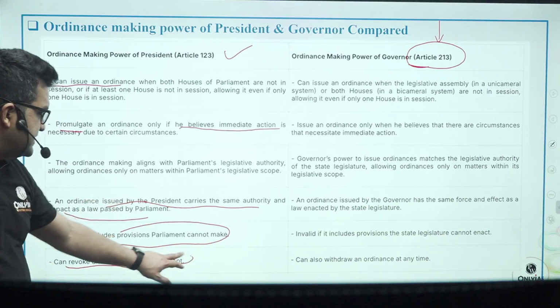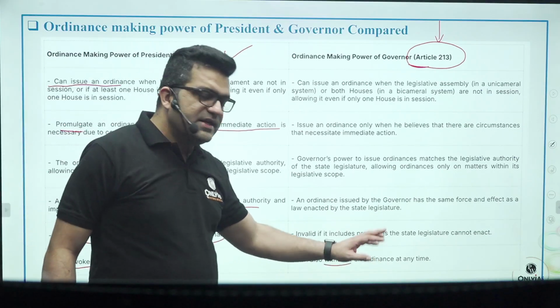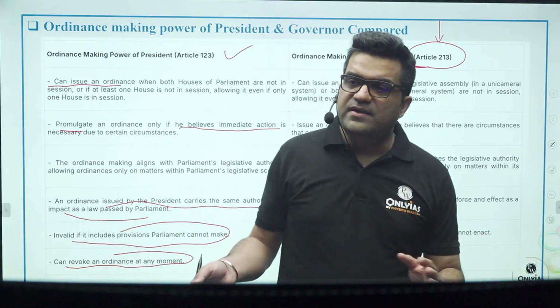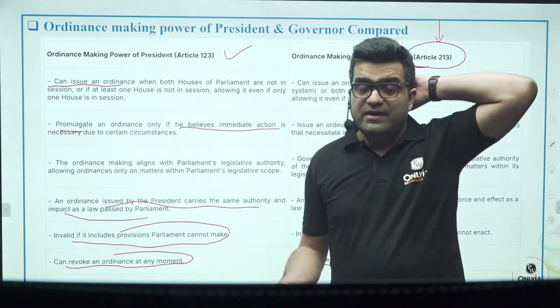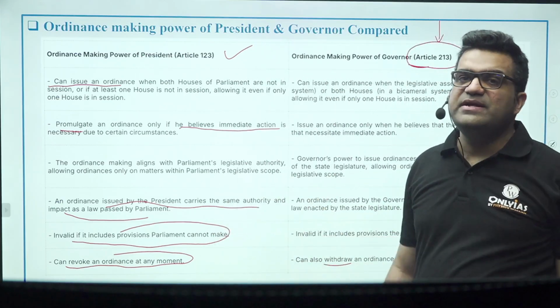The president can revoke an ordinance at any moment, can withdraw the ordinance. So the president and governor can, in their own domain, withdraw these ordinances at any time before they are presented to the Parliament in the form of a bill.